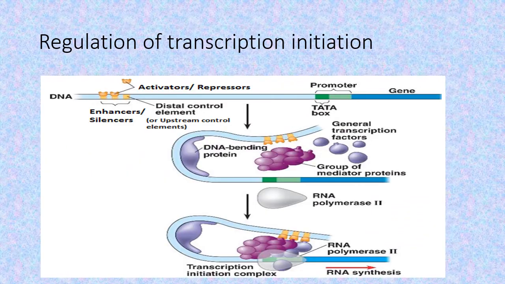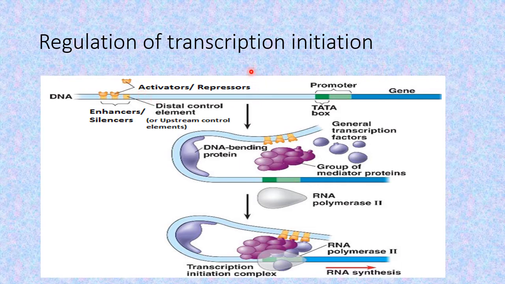So just now we have said that even after the pre-initiation complex is in place, it needs certain signal. Now this signal is whether the gene is to be transcribed or not, or at what rate, that is the amount of transcription that is to take place. That is regulated by two types of proteins known as the activators and the repressors.